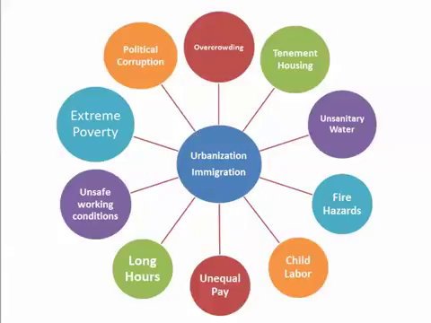And we saw these people come looking for jobs, and we saw overcrowding that led to diseases and a lot of contamination within the cities with bacteria like cholera. And then we saw tenement houses, overcrowding of housing, unsanitary water, the cholera outbreak, these fire hazards, child labor being used, unequal pay, long work hours, unsafe working conditions, extreme poverty, and political corruption.